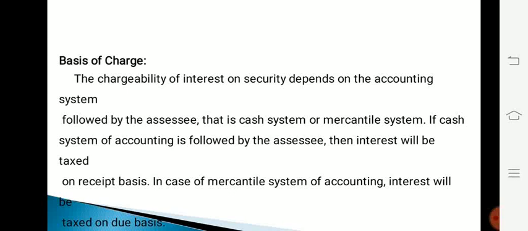Basis of charge. The chargeability of interest on security depends on the accounting system followed by the assessee, that is, cash system of accounting or mercantile system of accounting. If cash system of accounting is followed by the assessee, then interest will be taxed on receipt basis. In case of mercantile system of accounting, interest will be taxed on due basis.